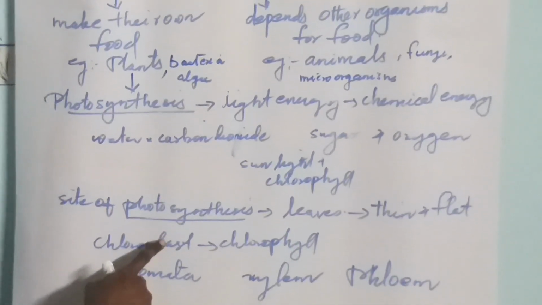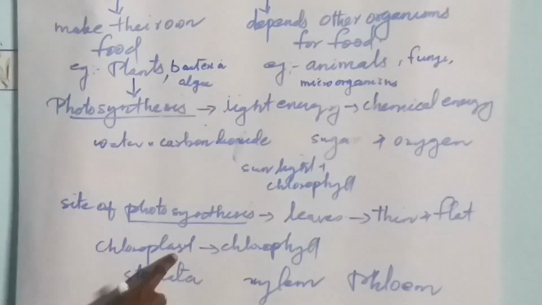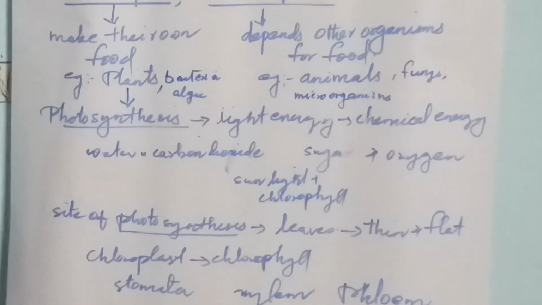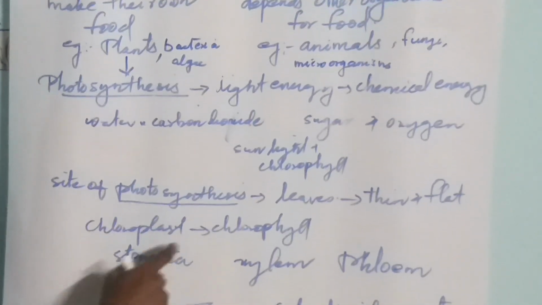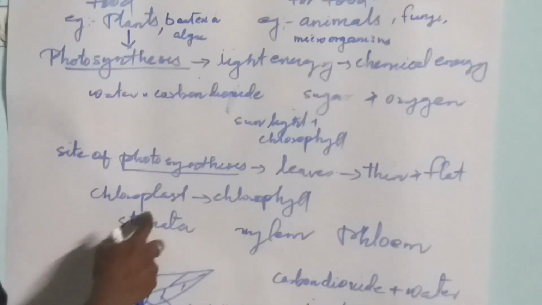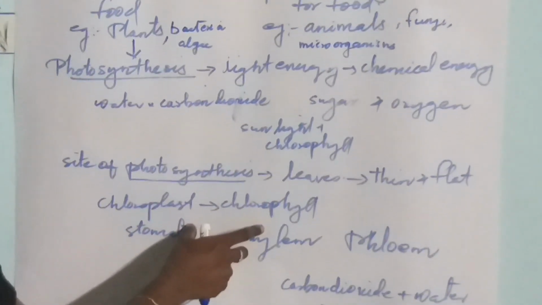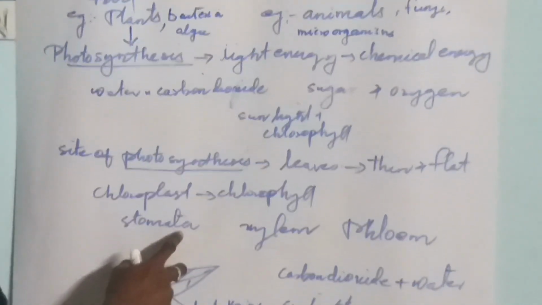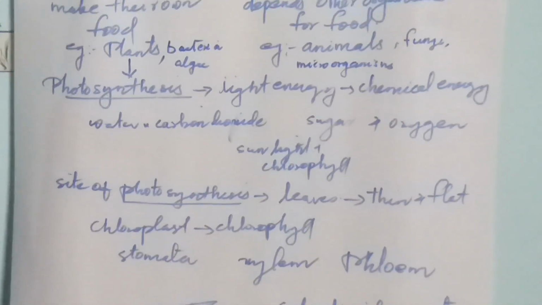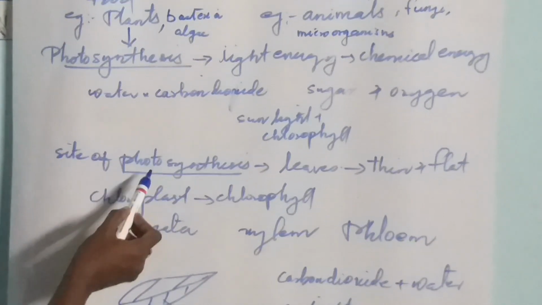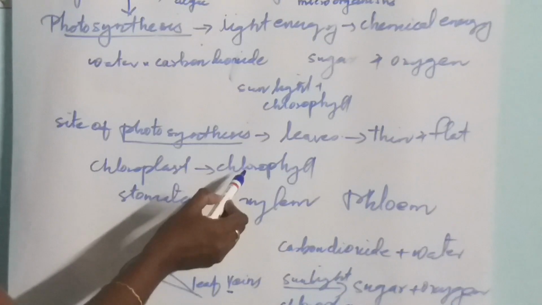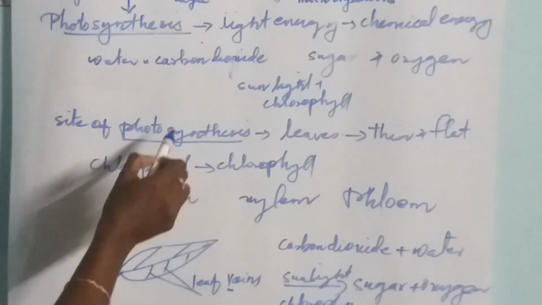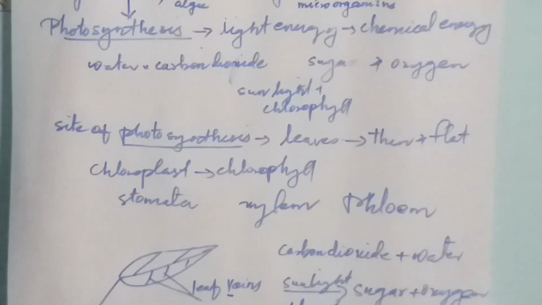In the cells of leaves, there is a structure called chloroplast, which contains a pigment called chlorophyll. It gives green color to leaves.